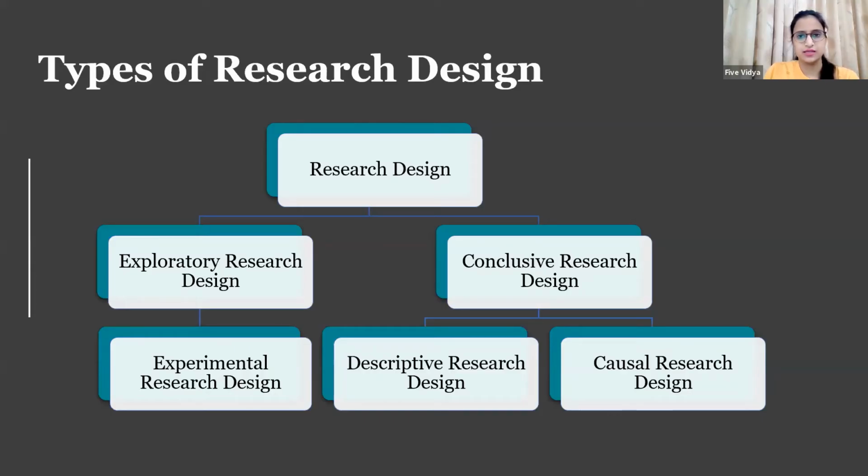Okay, all the questions are done. So 54% of people have voted for experimental research design, 25% have voted for descriptive research design, and 21% have voted for causal. So definitely this is not going to be a causal research, because we are not going to check any cause and effect relationship. This research can be a combination of experimental research design as well as the descriptive research design.